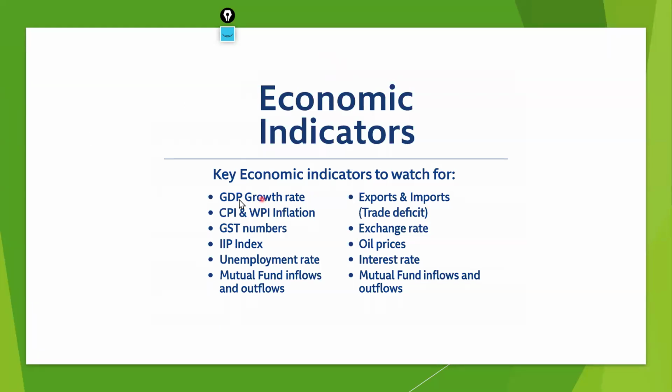Our GDP is the fifth largest GDP in the world today, and we are going to become the third largest GDP by 2030, and most probably we will be the second largest GDP by 2047. This is the target that the Indian government has set. And if you see that our GDP growth is around 7 to 8%, we can achieve these targets.